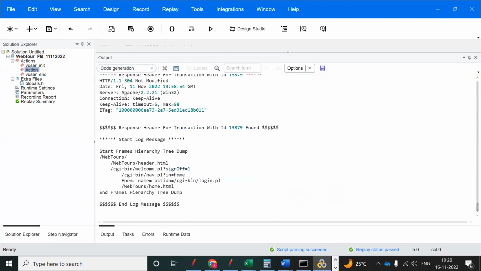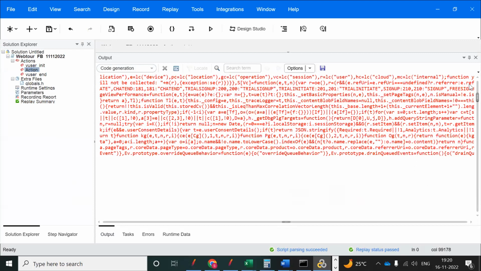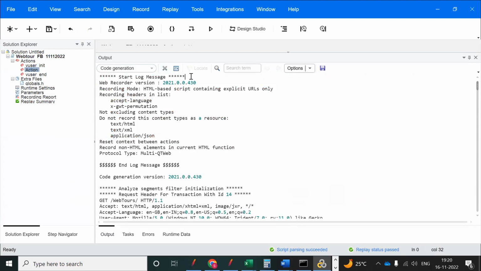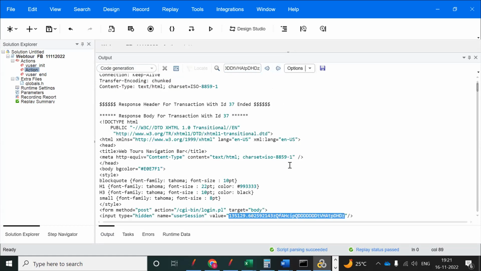This is the code generation. Press Control Home, the starting line, keep the cursor on the starting line, click on find and Control V. That is the dynamic value. Now click on the find next button. So you are able to find it, right?